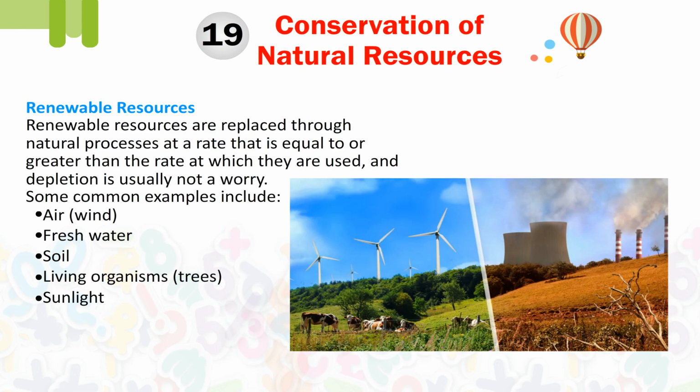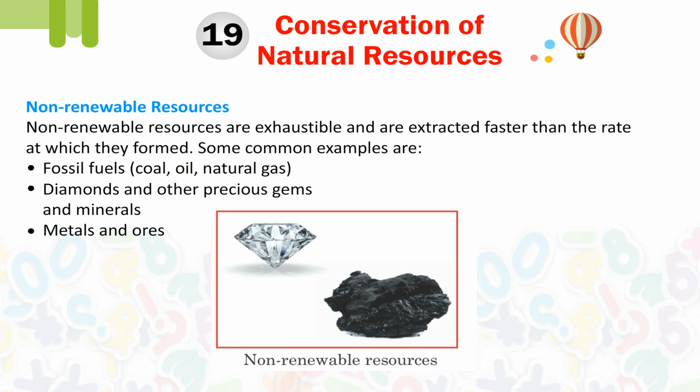Renewable resources. Renewable resources are replaced through natural processes at a rate that is equal to or greater than the rate at which they are used, and depletion is usually not a worry. Some common examples include air, wind, fresh water, soil, living organisms, trees, sunlight. Non-renewable resources. Non-renewable resources are exhaustible and are extracted faster than the rate at which they formed. Some common examples are fossil fuels, coal, oil, natural gas, diamonds and other precious gems and minerals, metals and ores.